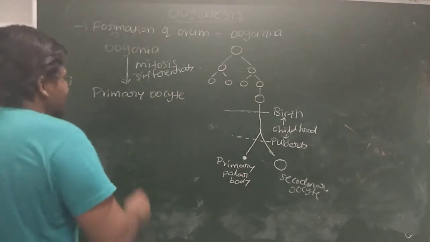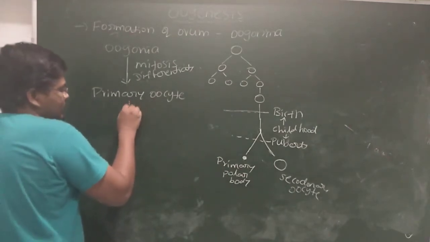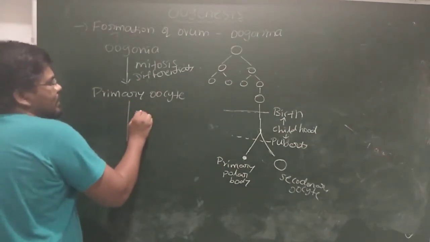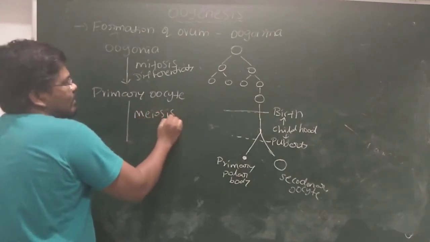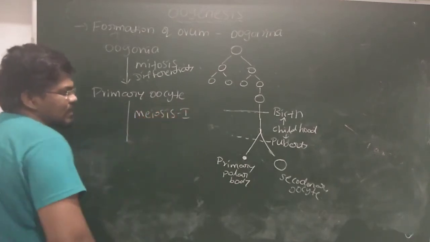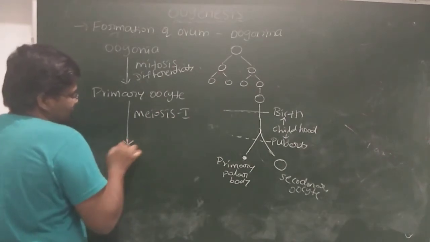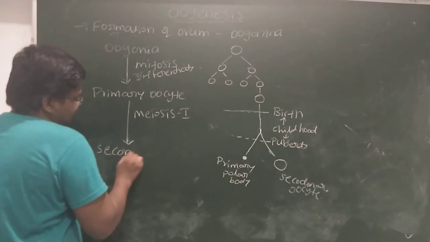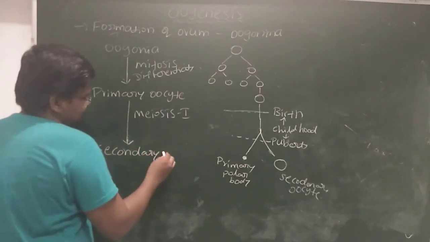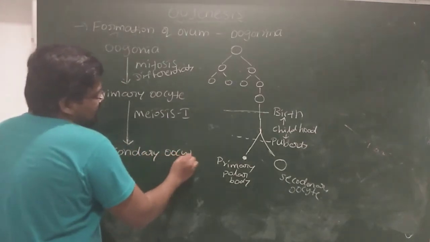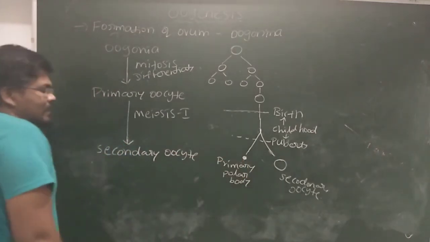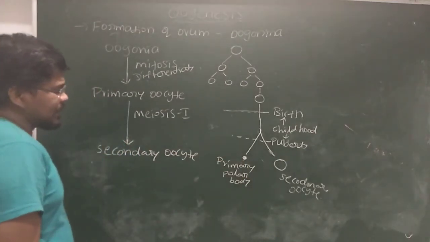This primary oocyte completes meiosis 1. It will take a lot of time for completion of meiosis 1, it may be 13 years. After that, this leads to the formation of the secondary oocyte and primary polar body. Then after that, what happens?